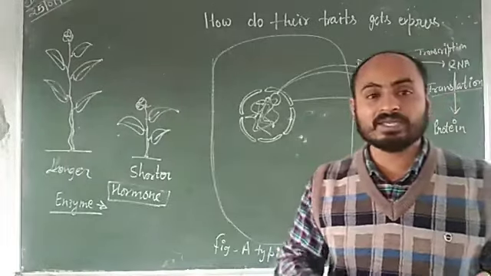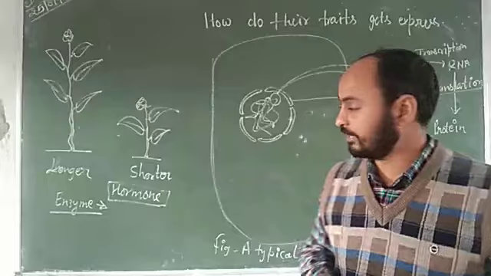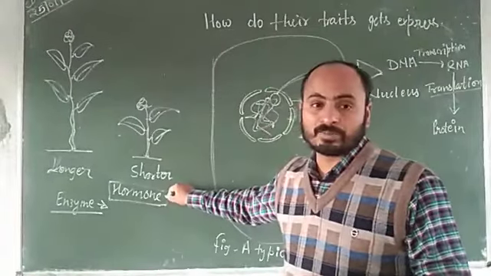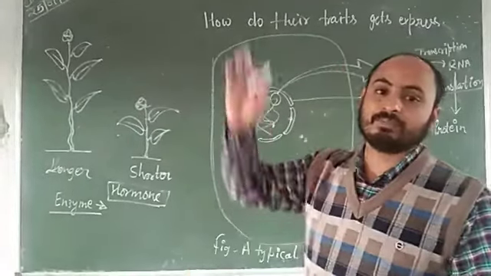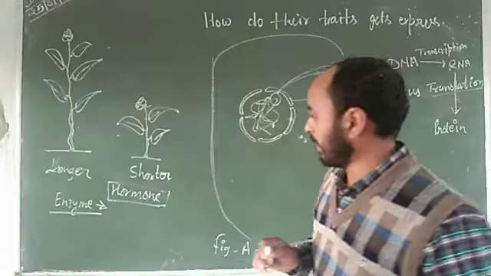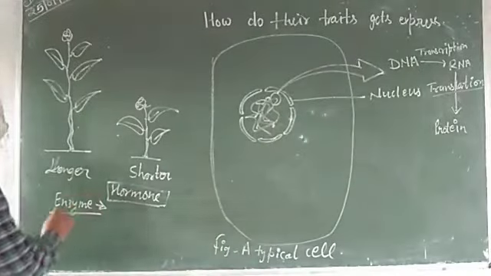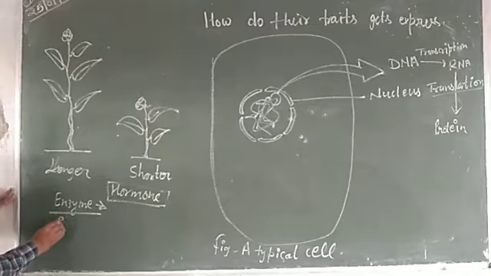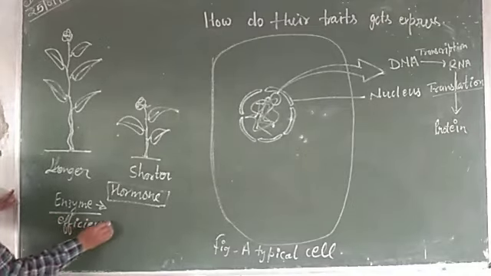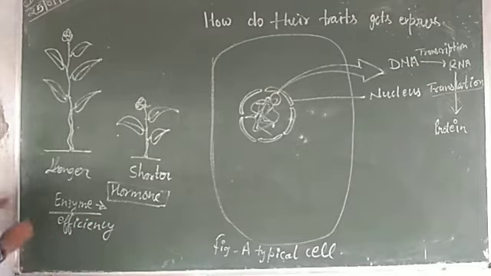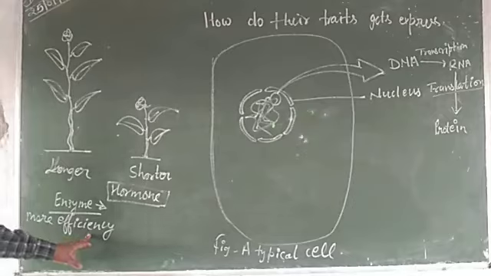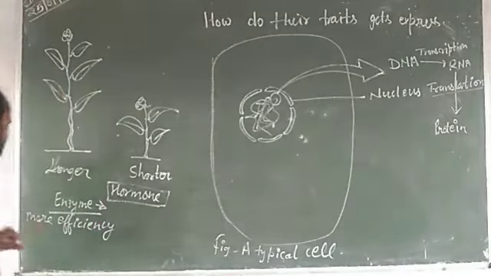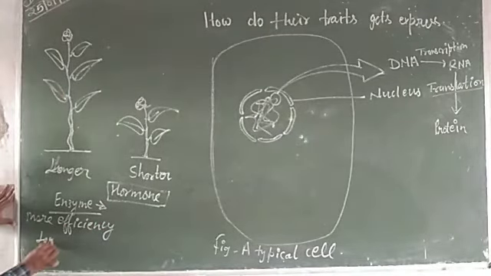They make a larger amount of hormones, and plant height becomes longer.